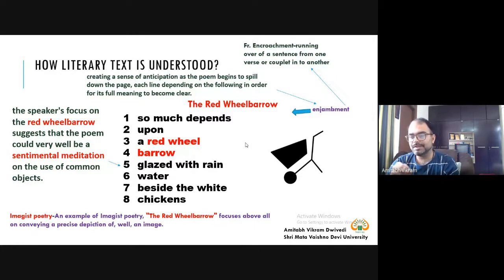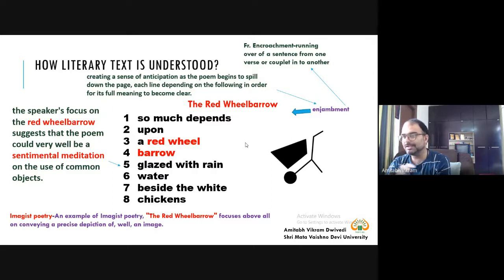So in Imagist poetry, generally the writers focus above all on conveying a precise description of an image. We have an image and they simply provide a precise description. This is not a broad description, it is a precise description. How is it precise? For example, you can see that so much depends upon a red wheelbarrow.